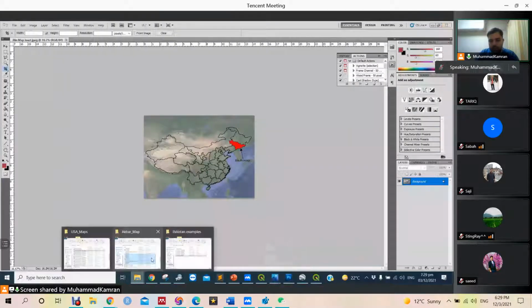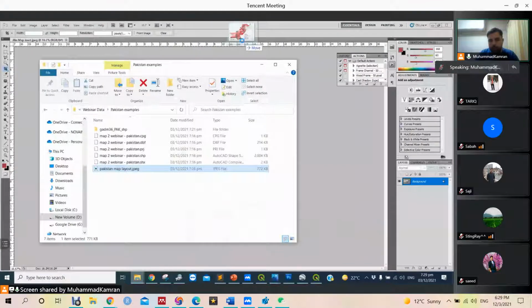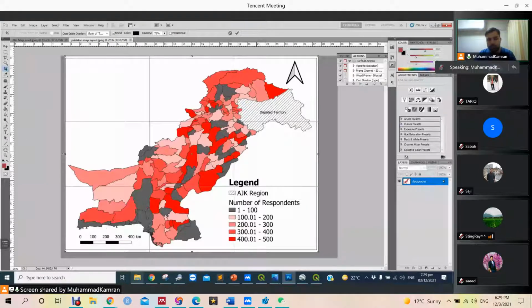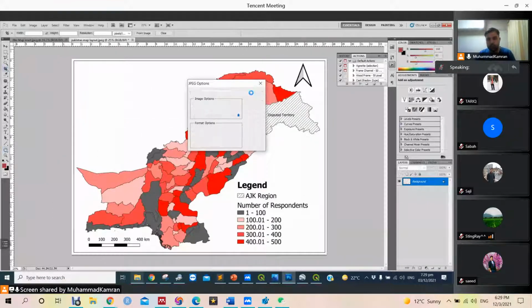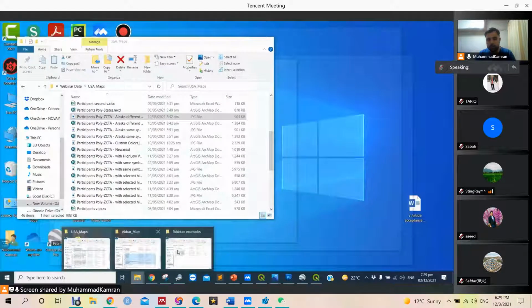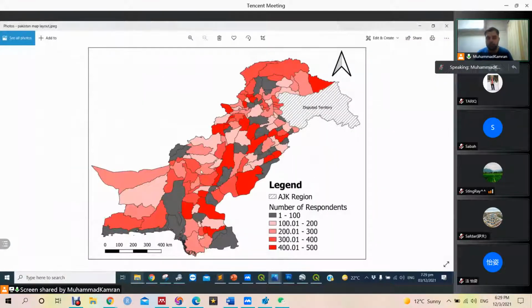So that's it. To be a little more precise, we can crop these side boundaries from this map in Photoshop. So this is the distribution of survey data that I made before you.